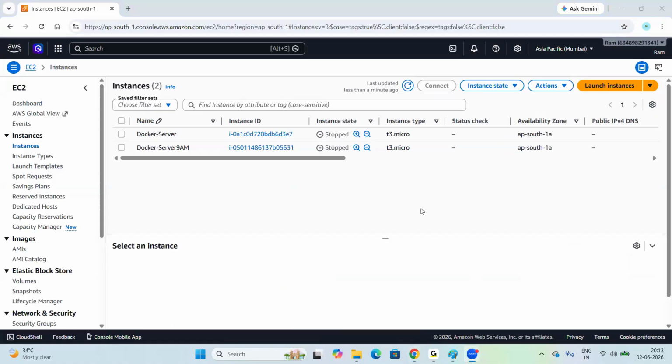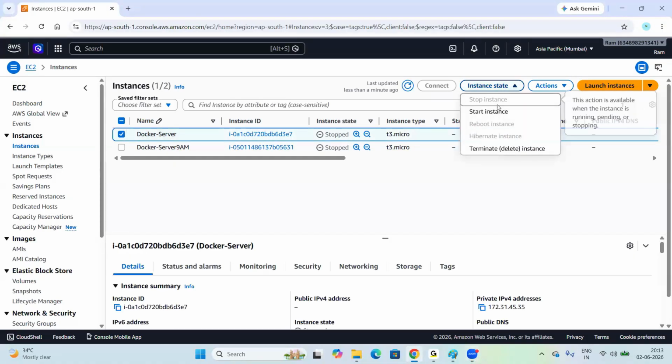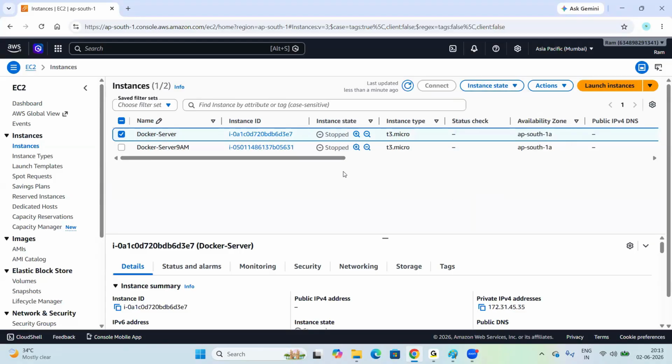Now, I want to launch an instance here. These are the stopped instances, right? If you want to start an instance, select the instance, go to instance state, start instance. If you want to start this existing server, you can select it, go to instance state, start instance. Or else if you want to terminate, terminate means delete. Select your server, go to instance state, terminate instance. Right, so these are the other batches' servers.